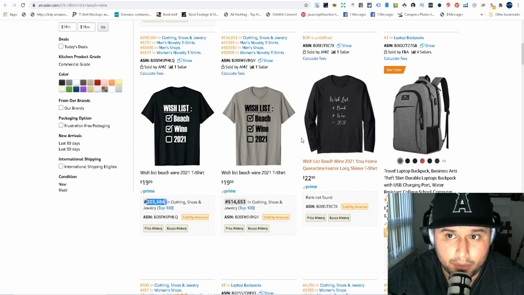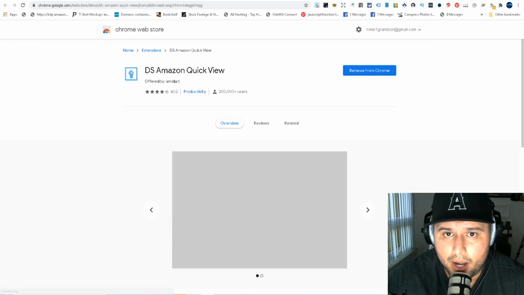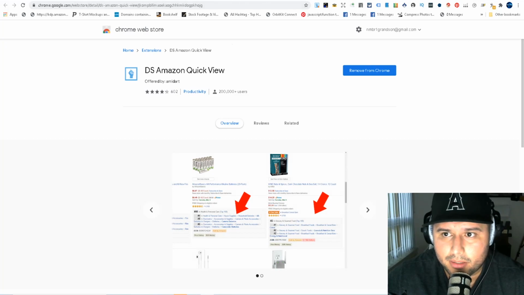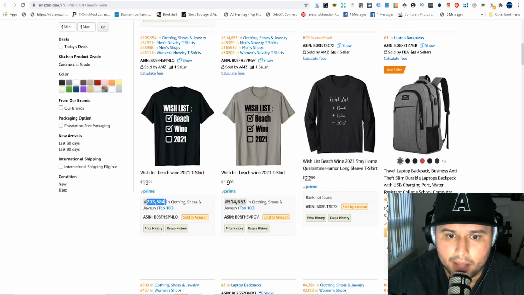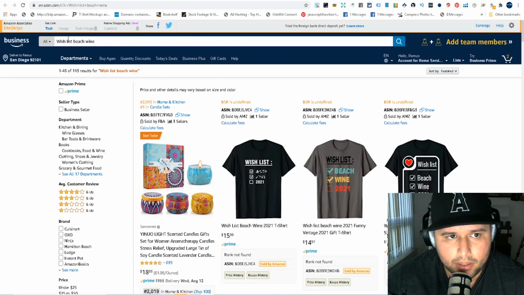These tools that I'm sharing with you guys are going to save you a bunch of time, and I'll put them all down below in the description, organized over here, so you guys can download them, of course. Now, let's use this as an example. We search for the wish list, and we search beach wine.